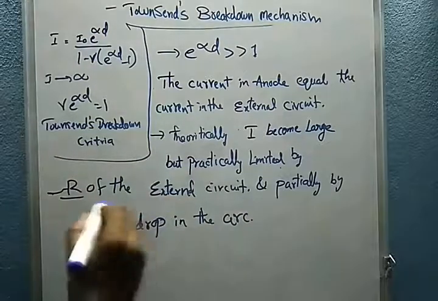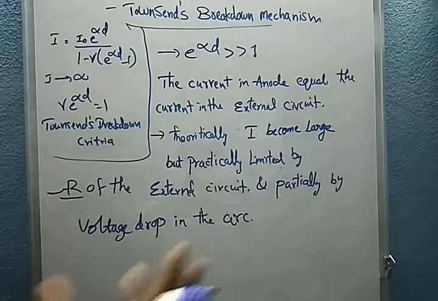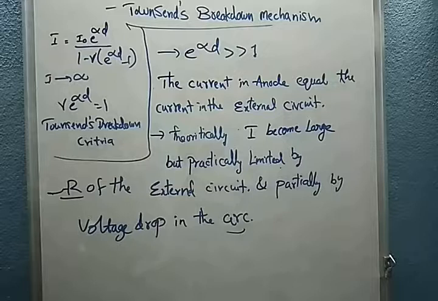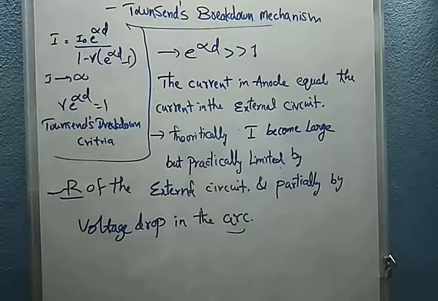The external circuit resistance limits the current, and the voltage drop in the arc is partially controlling the limiting of the current.